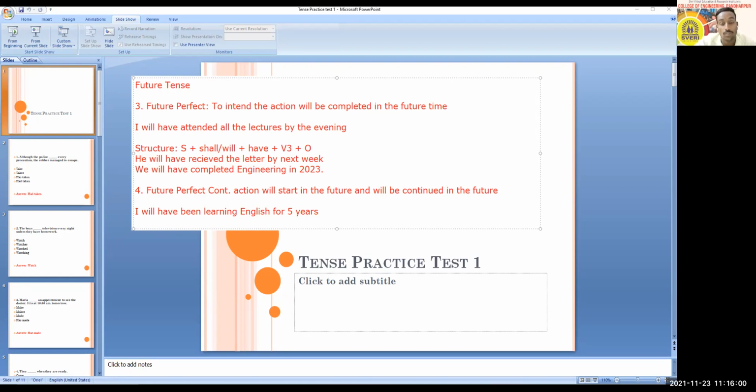You're talking about a future event. So you will start learning English in the future and it will continue for 5 years, something like this.